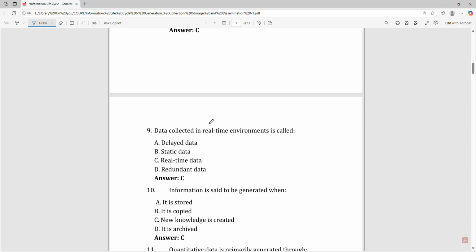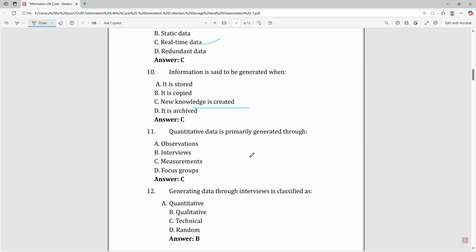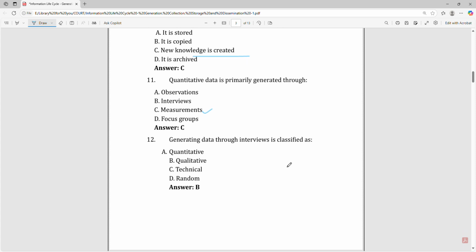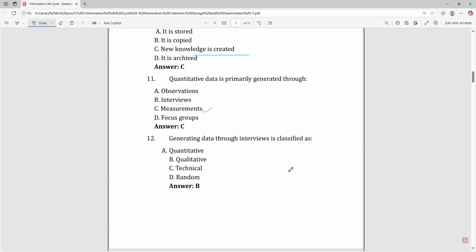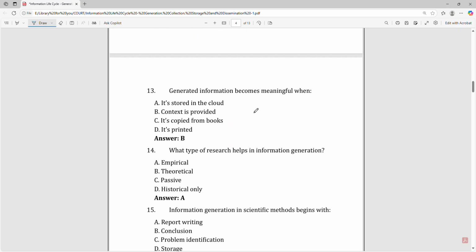Data collected in real-time environment is called real-time data. Information is said to be generated when new knowledge is created. Quantitative data is primarily generated through measurements. Generating data through interviews is classified as qualitative. Generated information becomes meaningful when context is provided.